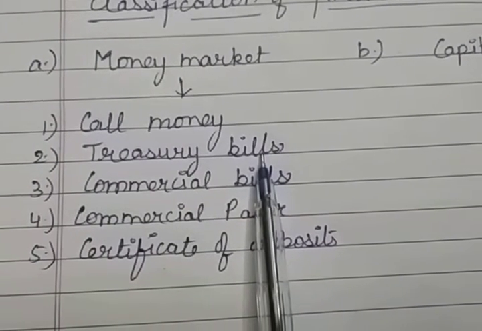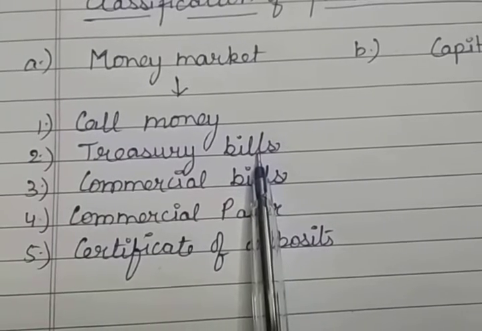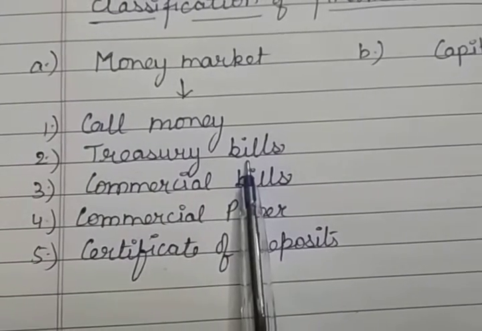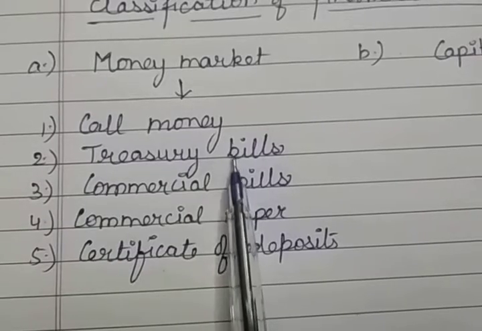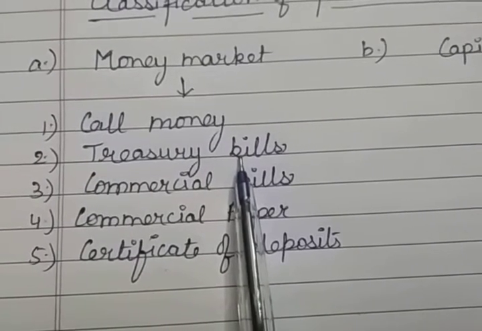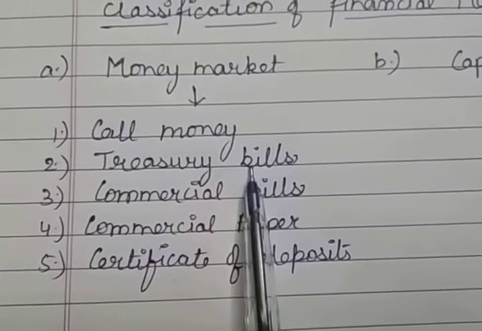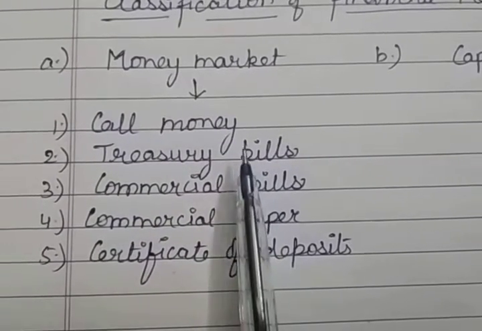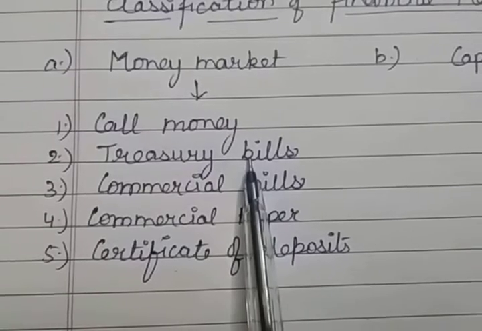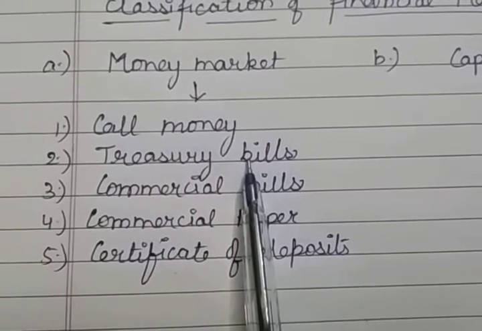These bills are negotiable instruments and are freely transferable. They are issued at a discount, and are considered the safest investment because they are issued by the RBI. The maturity period of these treasury bills varies from 14 days to 364 days.